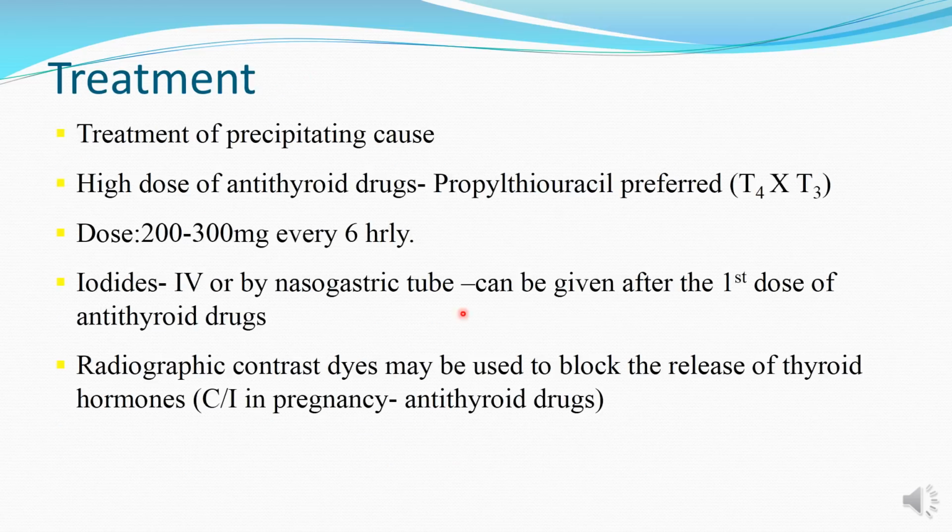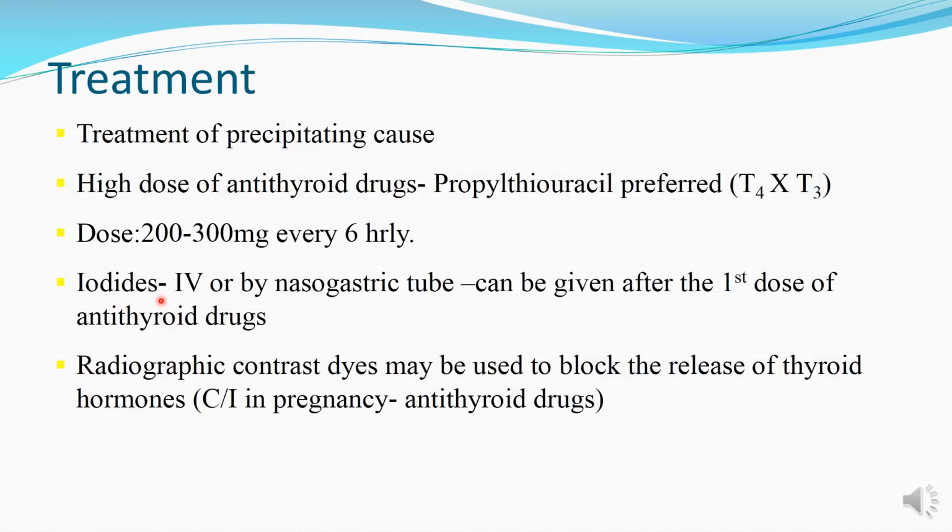The treatment of thyrotoxic crisis is first of all treatment of the precipitating cause if it is found, then use of high dosages of antithyroid drugs wherein propylthiouracil is preferred, which also inhibits the peripheral conversion of T4 to T3, in addition to its effect of decrease in synthesis of thyroid hormone in the thyroid gland.